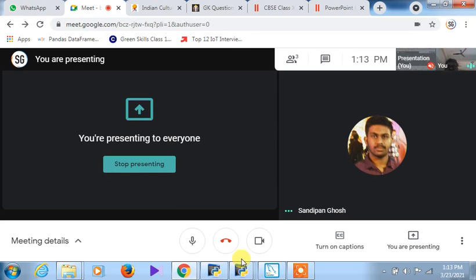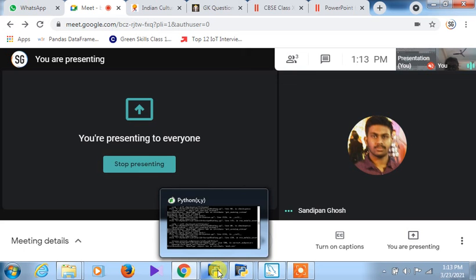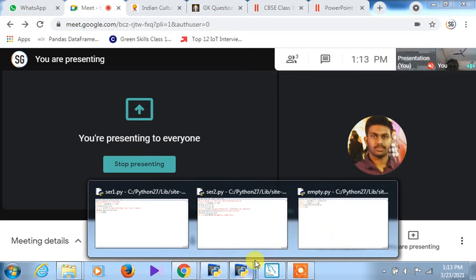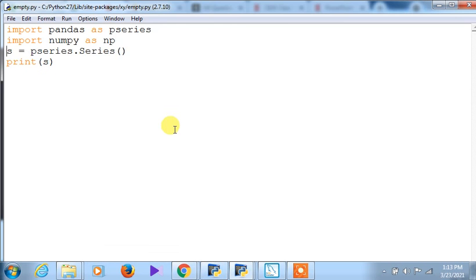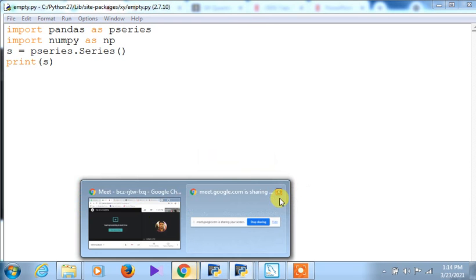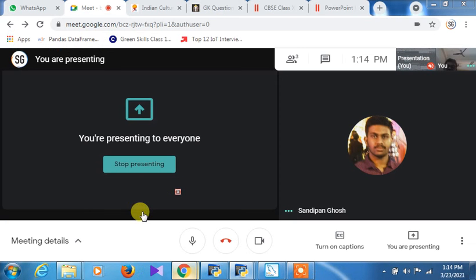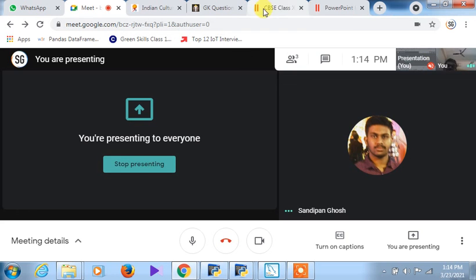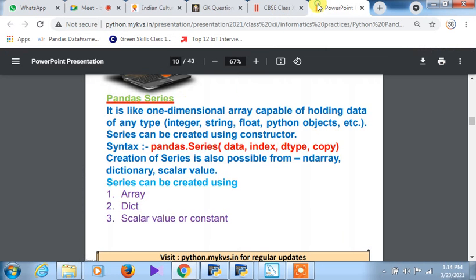Just now I was explaining how to create an empty series. First of all, let us discuss it a little. This is just an empty series actually. An empty series means that the series does not have any kind of elements. If you are talking about what a series is, the definition of series is like this. I'll just come to the definition.